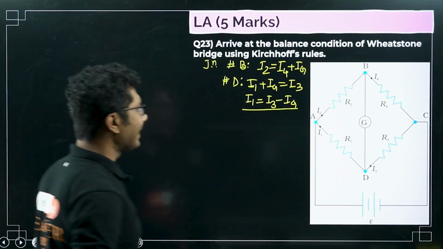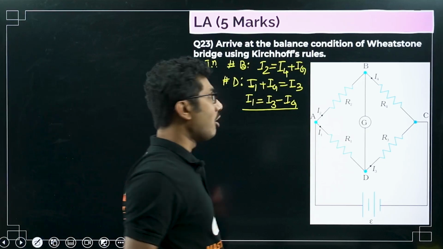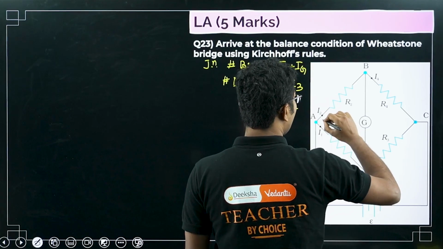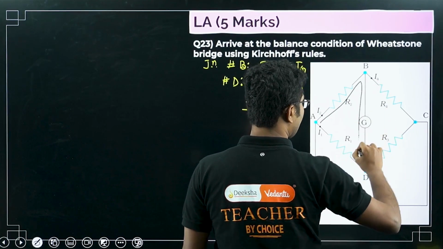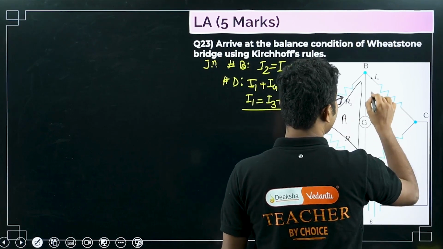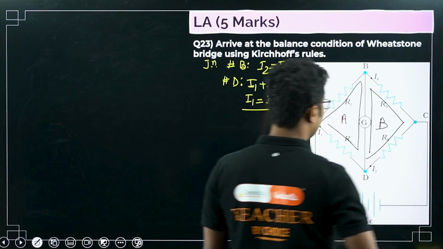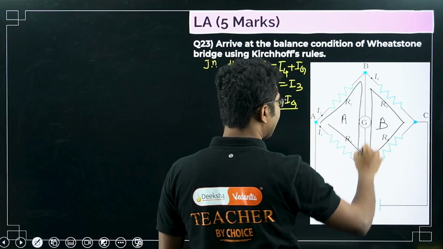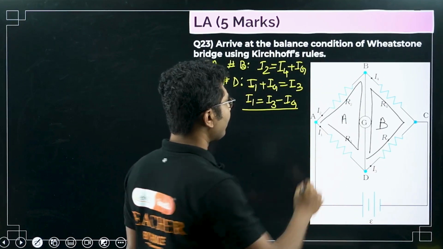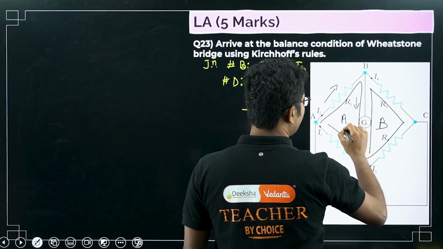Now we will take two loops, okay, and we will apply loop law or KVL. First loop we will take is this, our loop A, and next we will take this loop, our loop B. You can follow this direction. When you are following the direction of current, it will be positive.